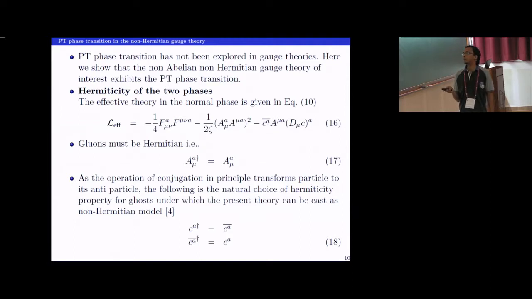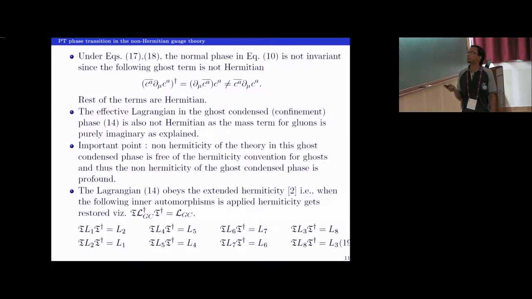With this hermiticity property, the normal phase is not Hermitian because this term is not Hermitian. The effective Lagrangian in the ghost condensed phase is also not Hermitian because we have got the imaginary mass term.